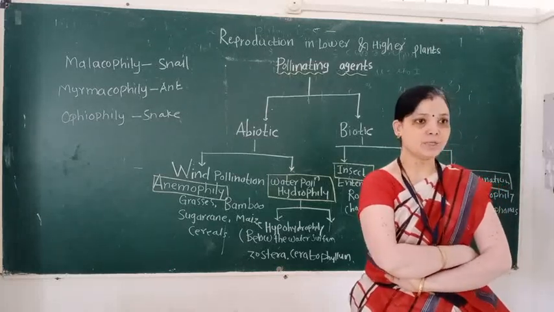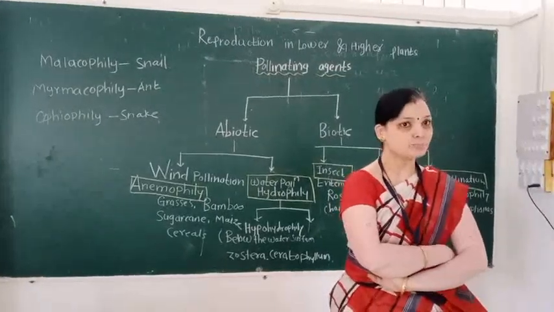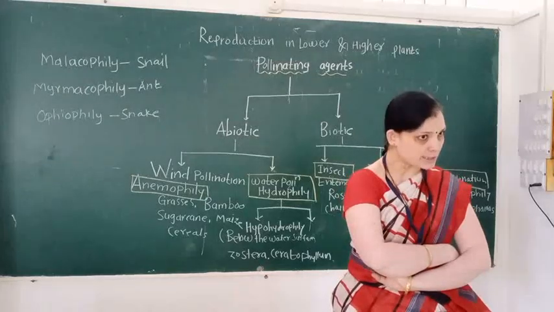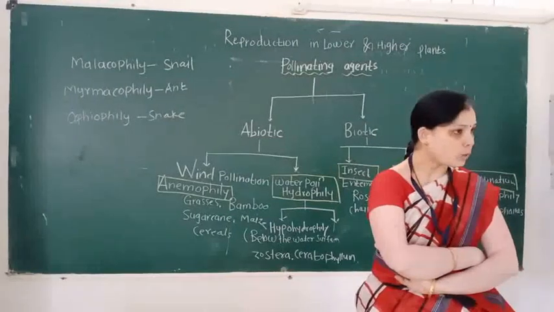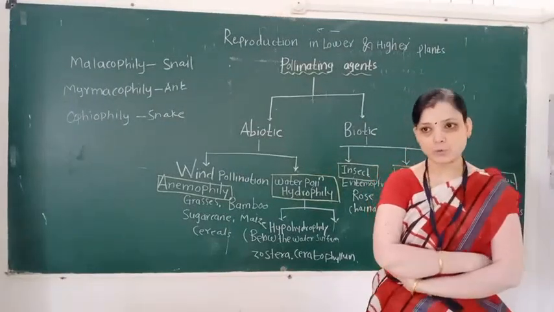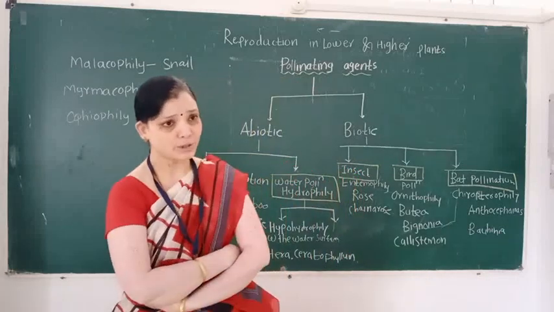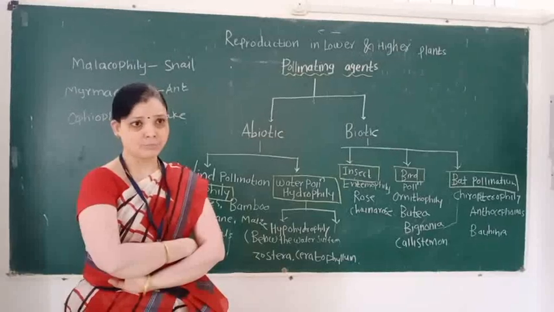Pollination means the transfer of pollen grain from anther to receptive stigma of the same flower or another flower of the same plant body or another plant body. We saw this definition in a previous lecture.